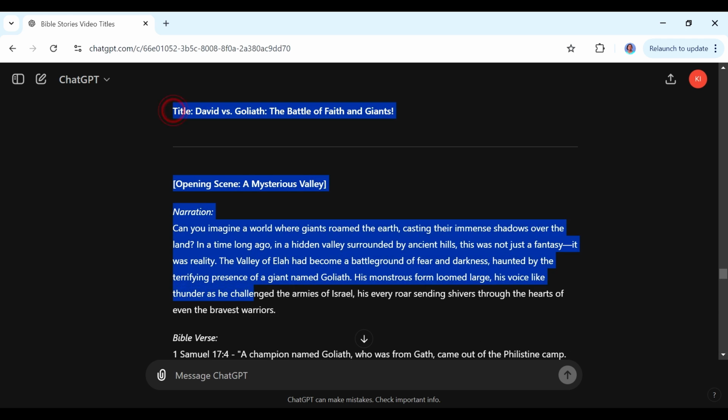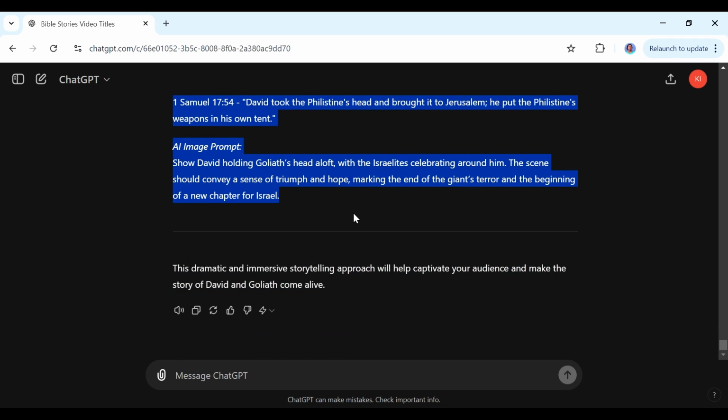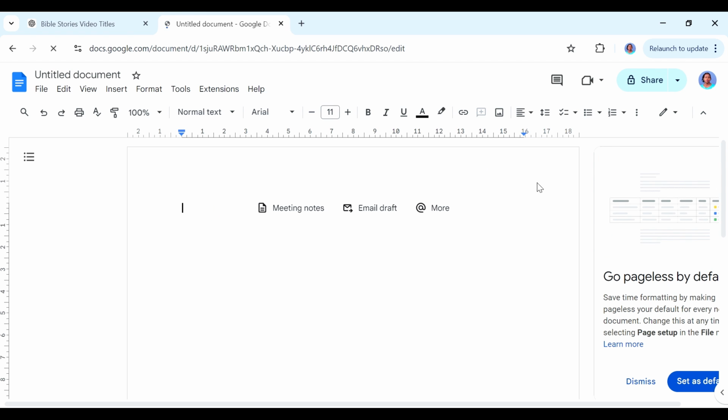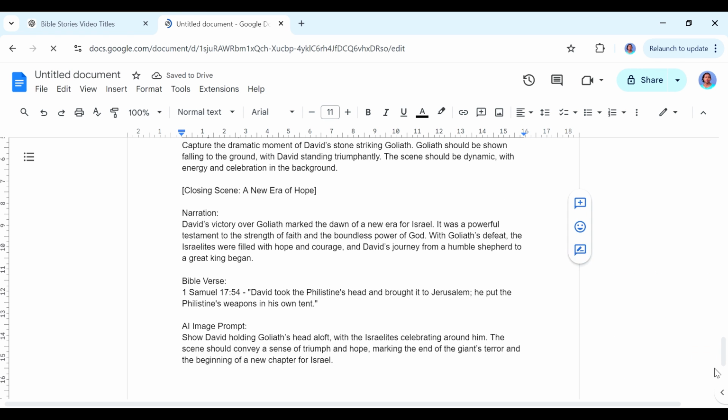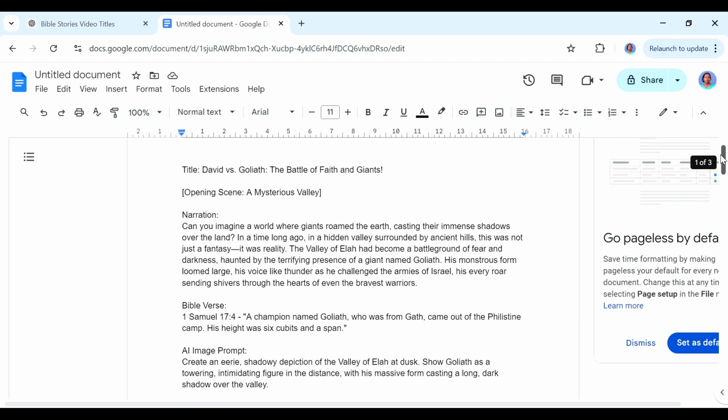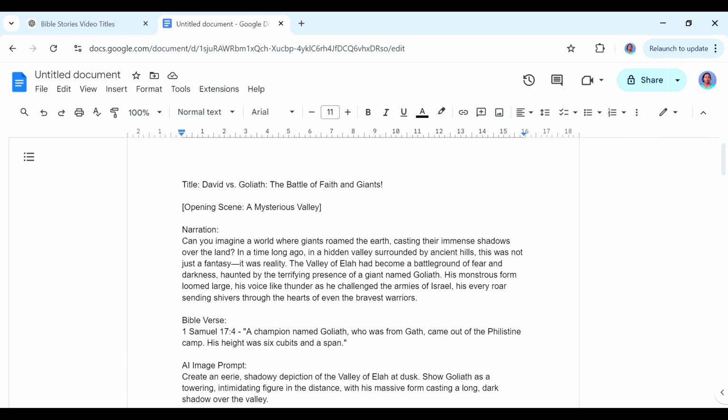So I'm going to copy all of this, and I'm going to take it to a Google Docs document. Why this is important is because I think I want to modify some of the things that it tells us, just so that I'm going to be getting exactly what I would want the story to look like. Yeah. So what ChatGPT gives you, it is not cast in stone. You yourself could modify it until it looks like something that you think would be appealing to your audience.